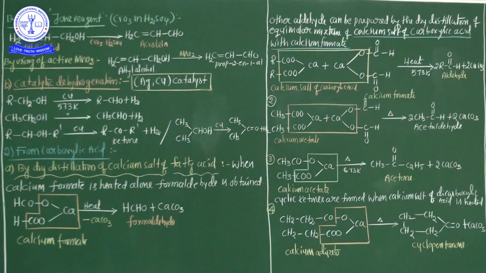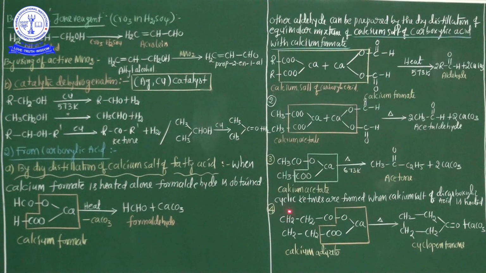Directly calcium acetate heated alone forms acetone. Very, very important point, okay? Acetone is formed from only calcium acetate. When calcium acetate is heated alone, acetone is formed, and additionally one byproduct, the salt calcium carbonate, is also formed.